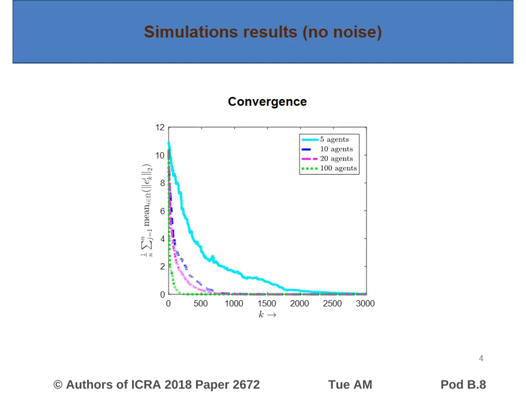Here are the simulation results for networks with 5, 10, 20, and 100 robots and only one anchor in R2. We use the second norm of the error vector to characterize convergence, and we take the average over 20 different simulations. We can see that in the absence of noise, the error eventually goes to 0 and the robot's location converges to the exact true locations.